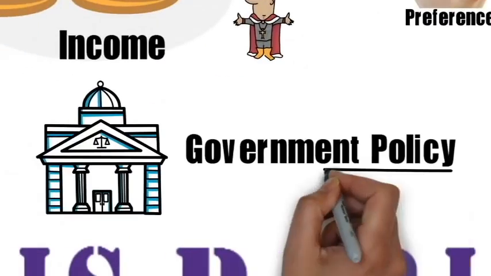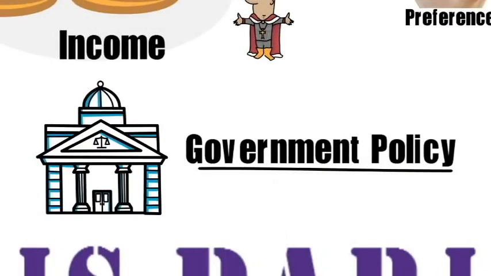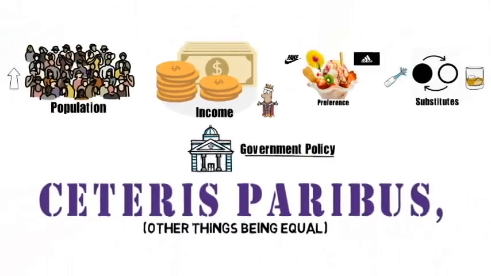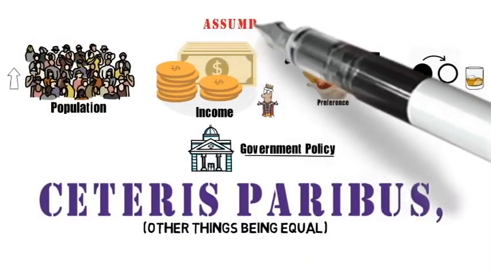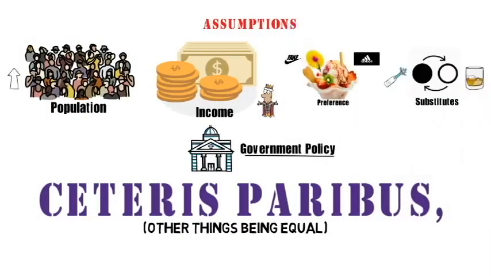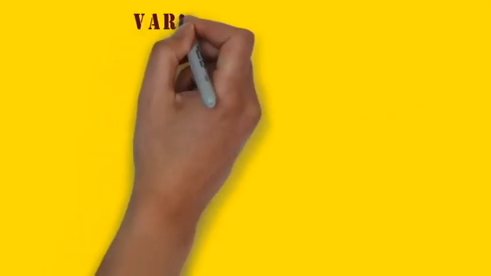And last but not the least, if the government reduces taxes, then it will leave more money in the hands of the people. Hence, they'll buy more of any commodity even if the prices rise. This way, the law will fail to hold. Hence, we assume government policies do not change. These are certain things that we need to assume if the law of demand has to hold true.